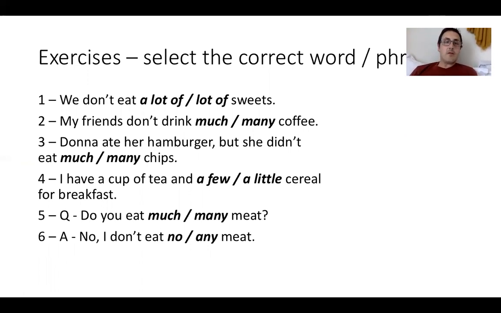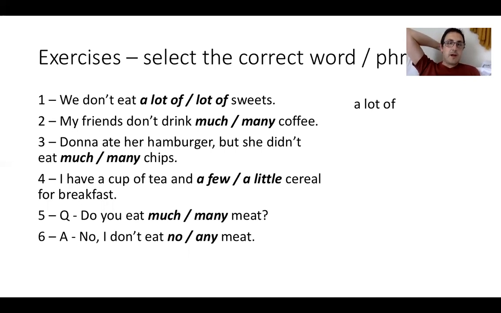Now, we don't eat, is it a lot of or lot of sweets? Well, in the case of lot of, it has to be a lot of. Now, with lot of, the second option, it would have to be lots of. So you can't have lot of. It has to be a lot of. So the first one is going to be a lot of sweets. Okay, you could say we don't eat lots of sweets, but when it's a lot of, it needs to be a lot of.